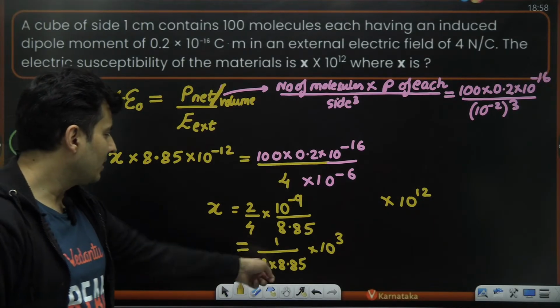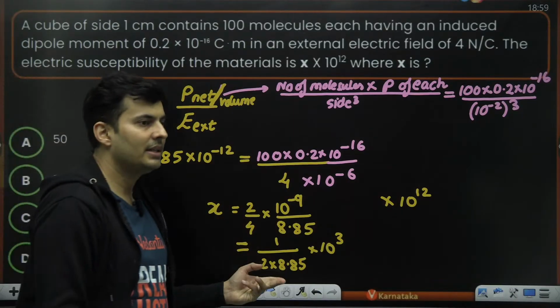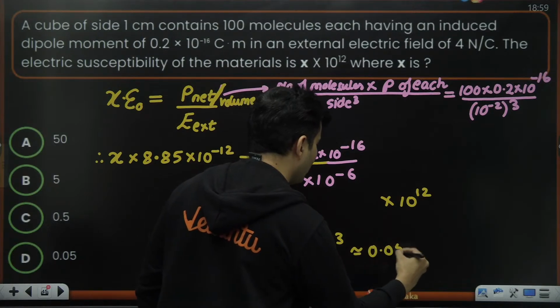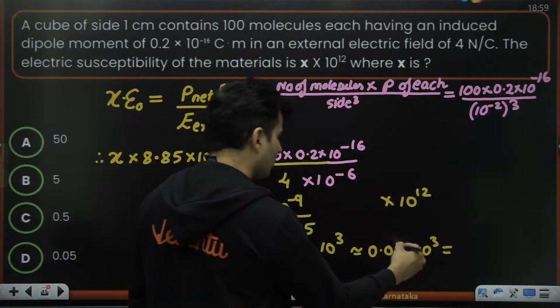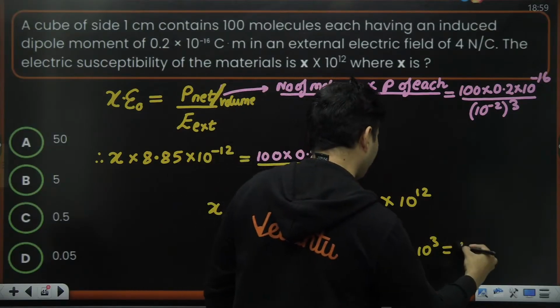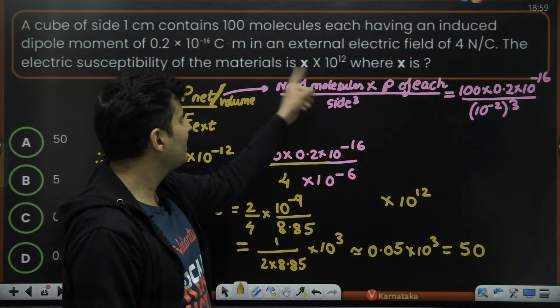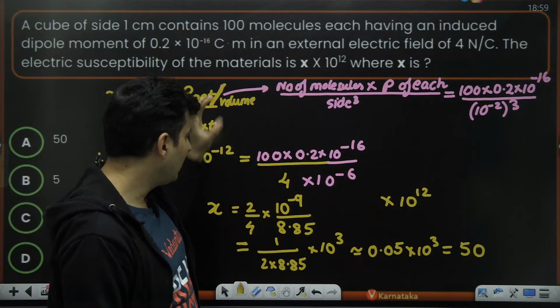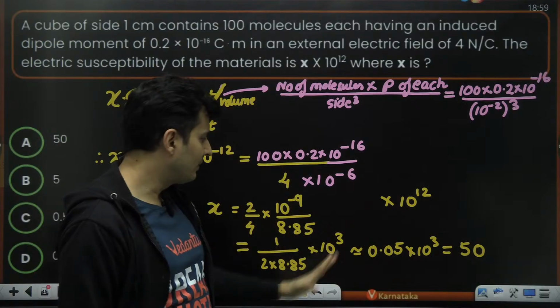This is almost 9. 9 twos are 18. So it's almost like 1 by 20. 1 by 20 is like 0.05. So approximately 0.05 into 10 to the power 3, I believe. So then it will become 50. So I think some powers of 10 are wrong over here. If the powers are corrected, then we will get the perfect answer.